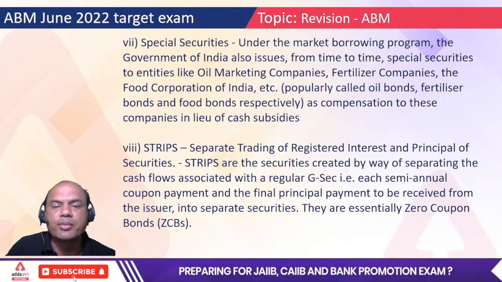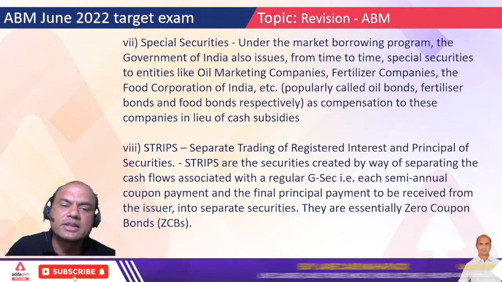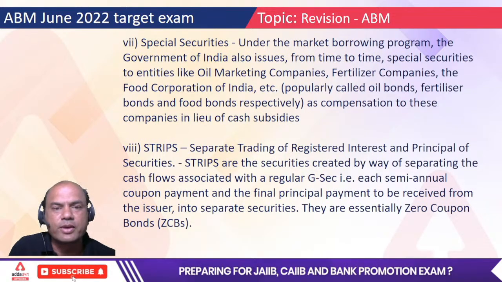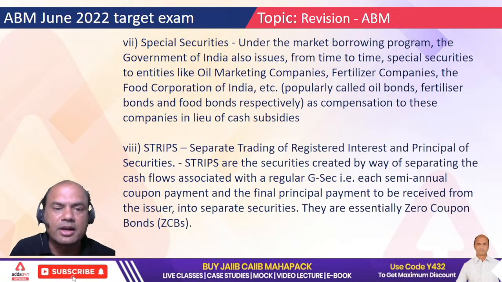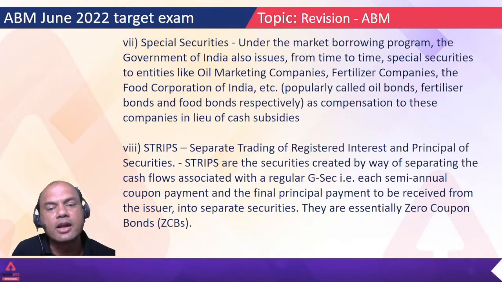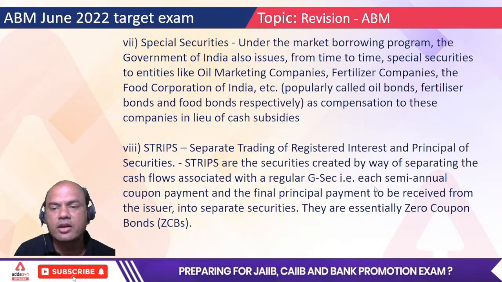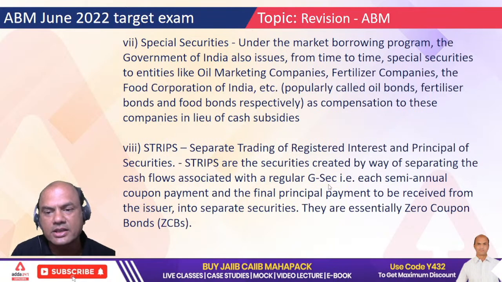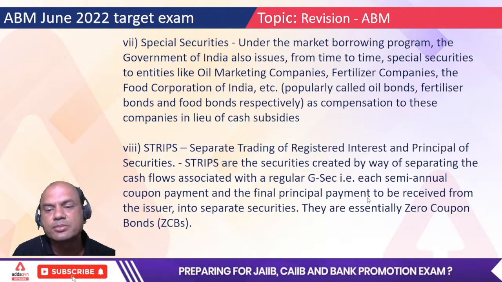Strips. Separate trading of registered interest and principal of securities. Strips are the same as a bond; the only difference is the principal is traded separately and the coupon is traded separately. That's the only difference. Strips are securities created by separating the cash flows associated with regular GSECs, every semi-annual coupon payment and the final principal payment.